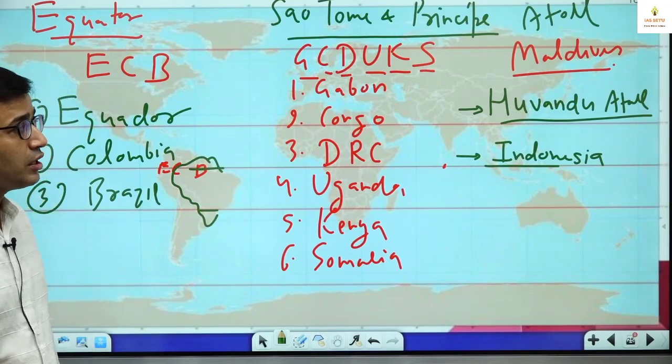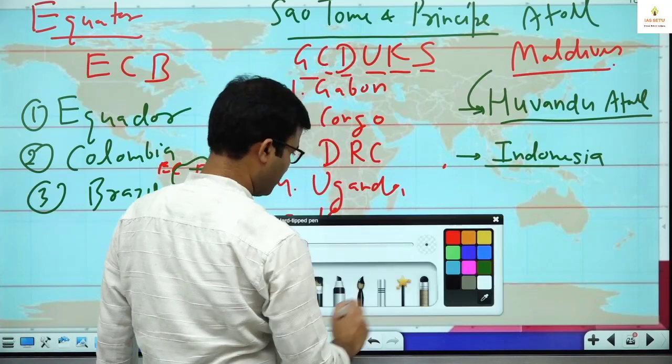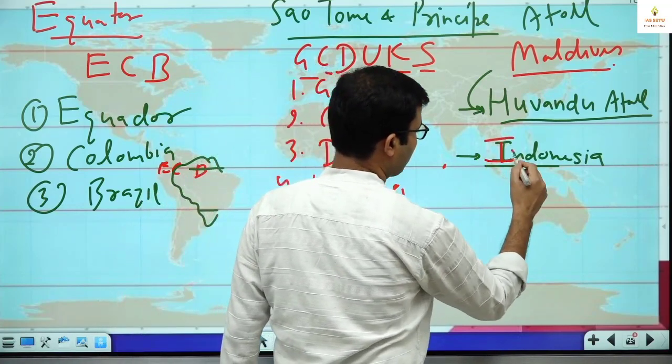So this is Maldives, Huvadhu atoll. Then the next country is Indonesia. This is Indonesia country.